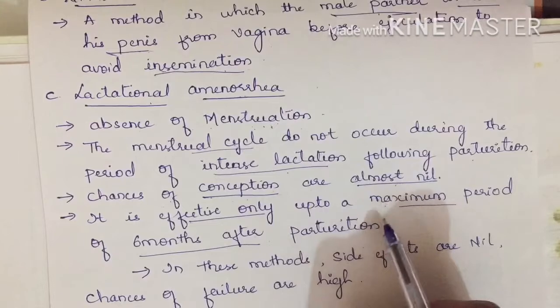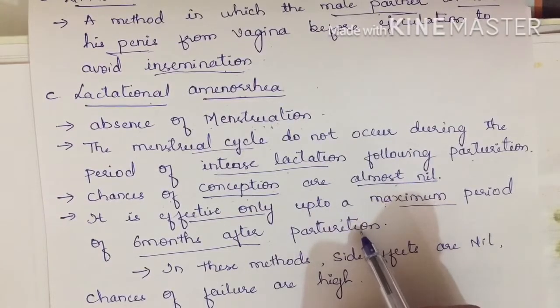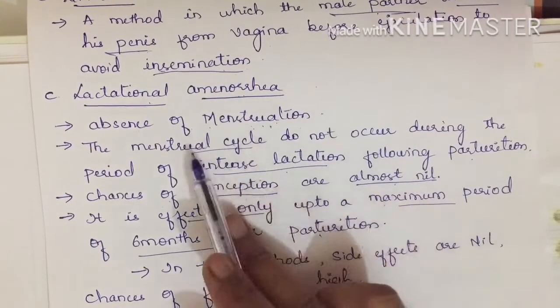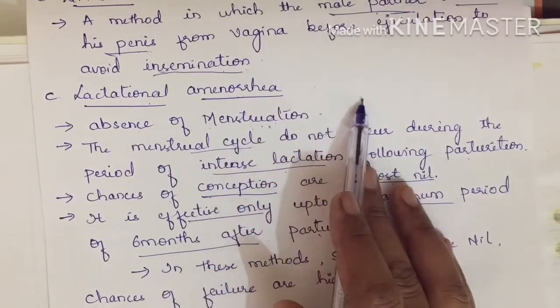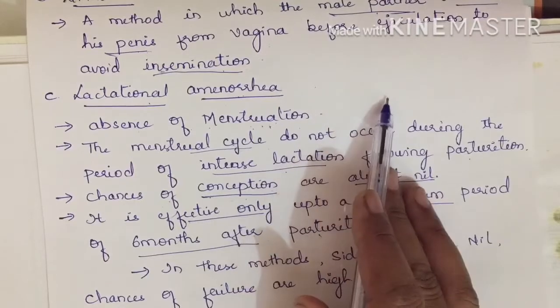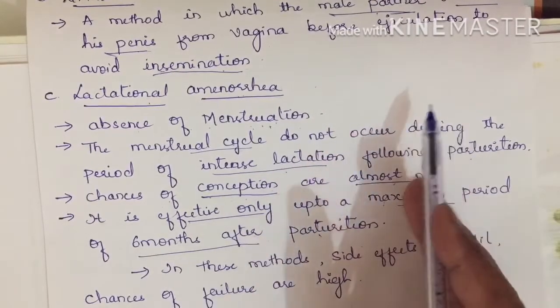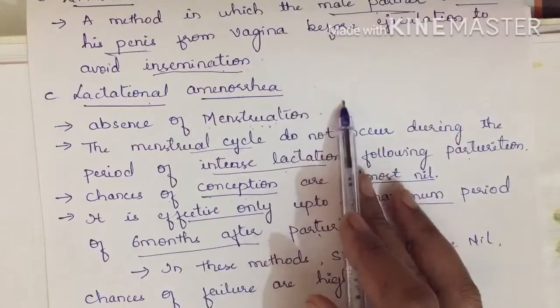Later, it will start with the menstrual cycle, and there is formation of ova, and then this lactational amenorrhea method cannot be used. When a female is not undergoing the menstrual cycle, which means she is not producing ova, then there is no chance of fertilization, so coitus can take place in this period.